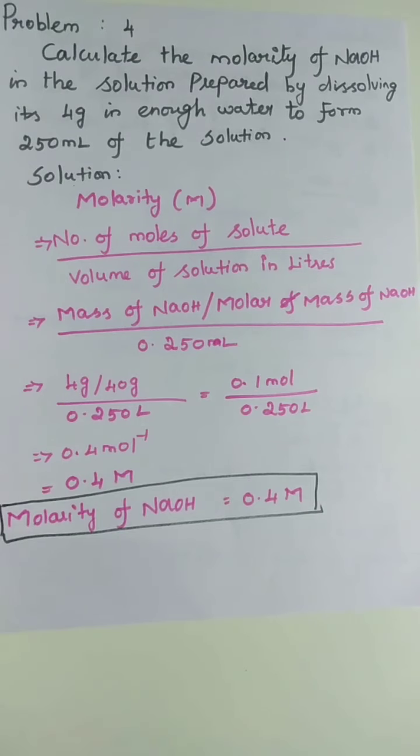Note that the molarity of a solution depends upon the temperature, because the volume of a solution depends on temperature.